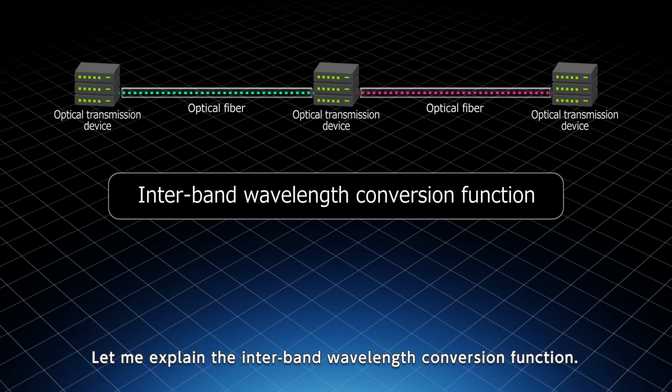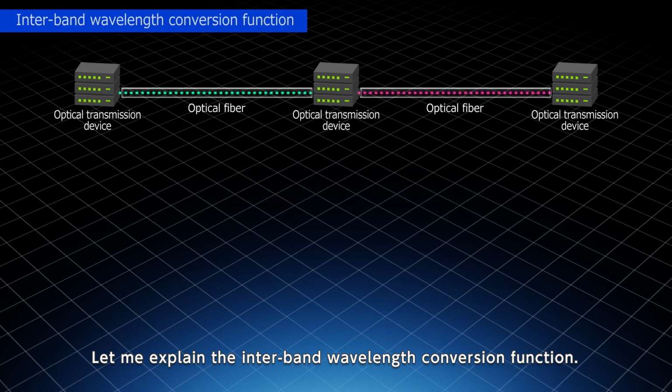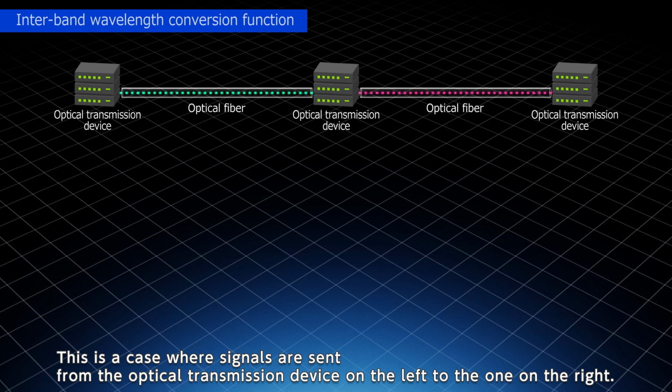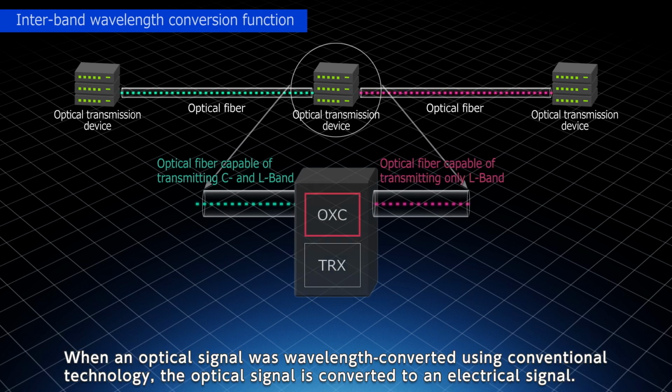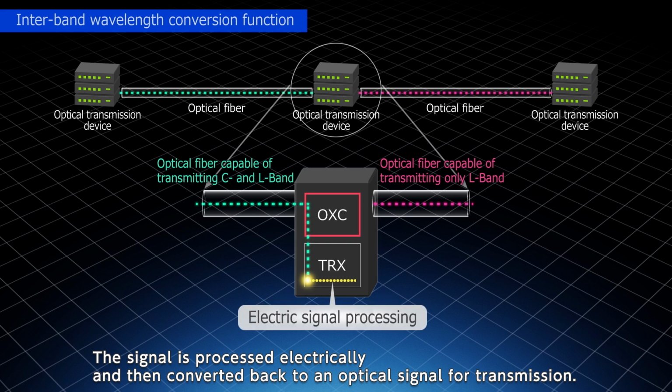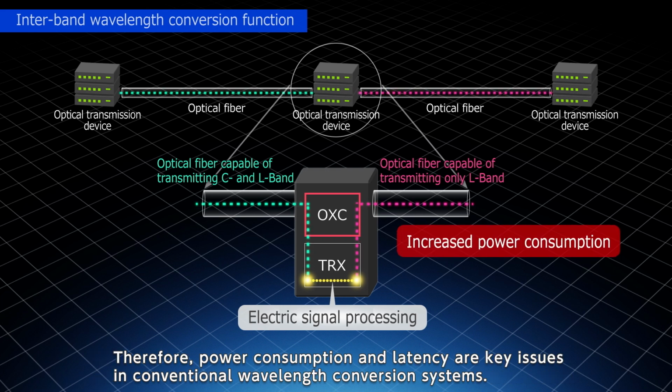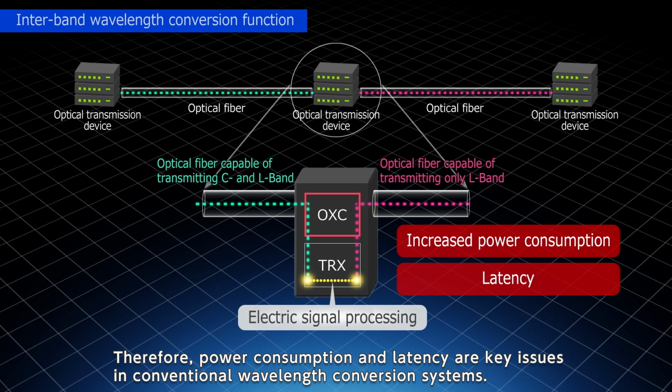Let me explain the interband wavelength conversion function. This is a case where signals are sent from the optical transmission device on the left to the one on the right. When an optical signal was wavelength converted using conventional technology, the optical signal is converted to an electric signal. The signal is processed electrically and then converted back to an optical signal for transmission. Therefore, power consumption and latency are key issues in conventional wavelength conversion systems.